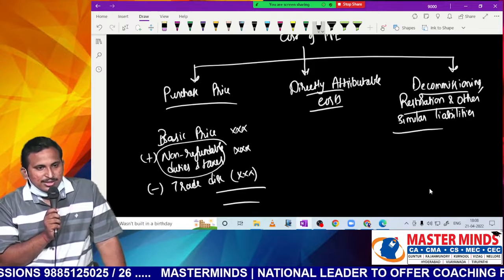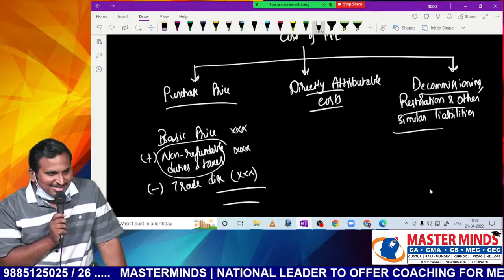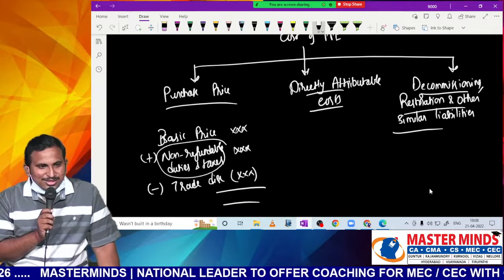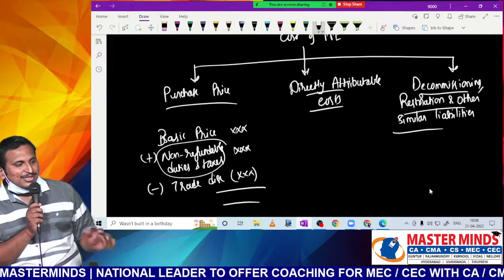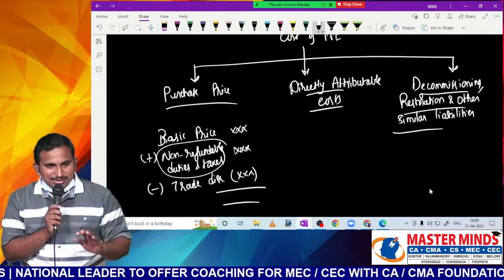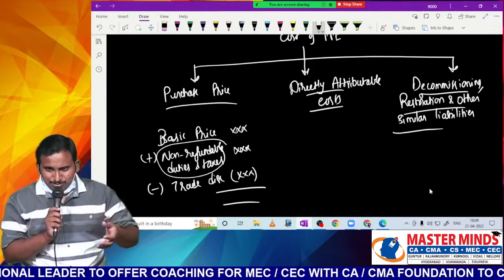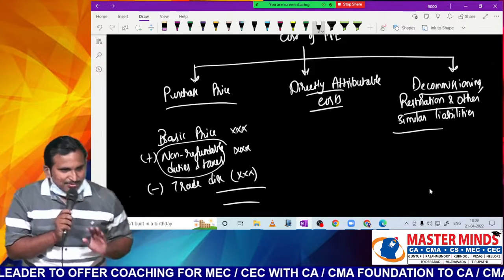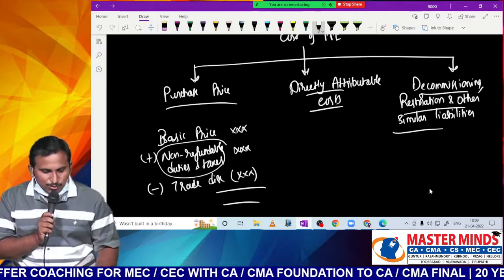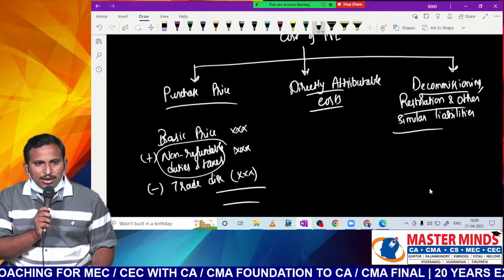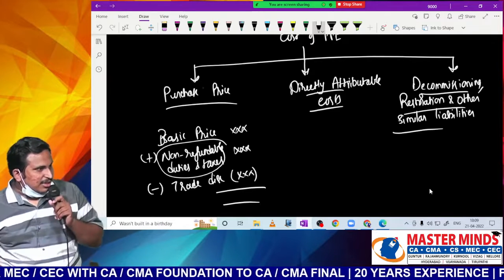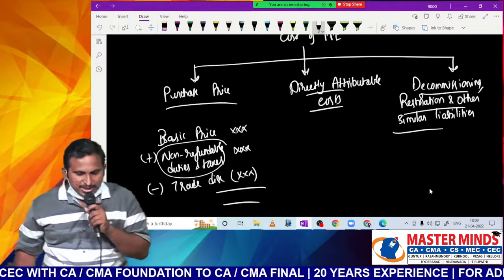But don't think that only GST is the tax we are having. Though Modi ji says one nation, one tax as GST, but still there are many other taxes. Maybe in introduction to GST you might have heard, there are many taxes which are not subsumed within GST, like some local taxes, maybe customs duty. So what we say is, if it is refundable, don't consider. If it is non-refundable, consider as part of the cost. So hope it is clear.